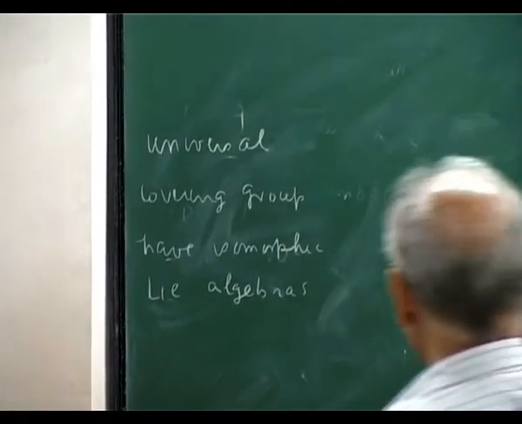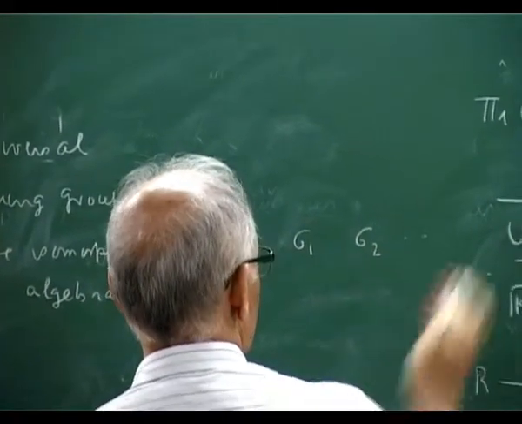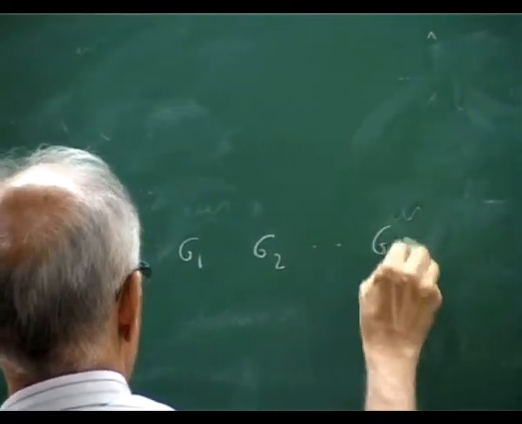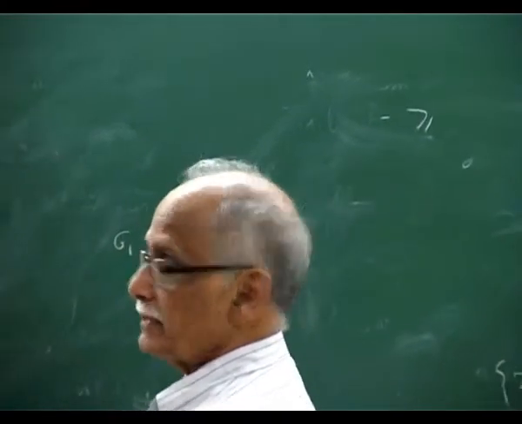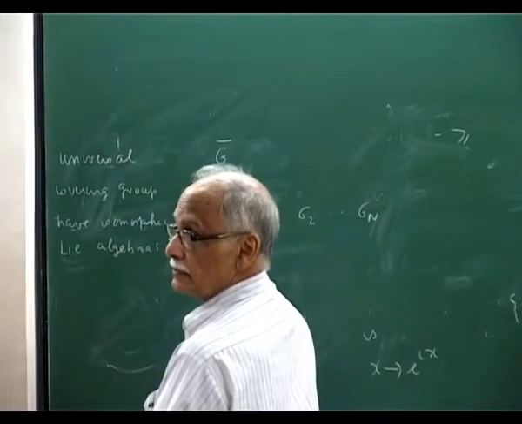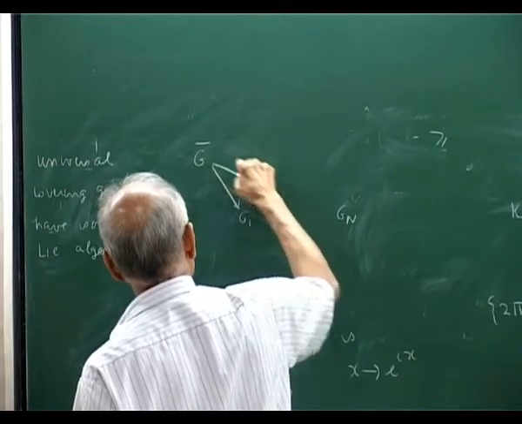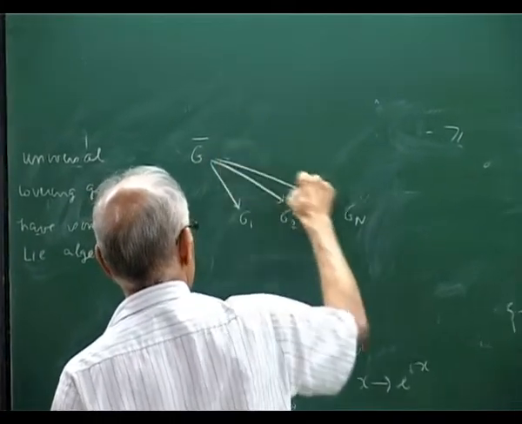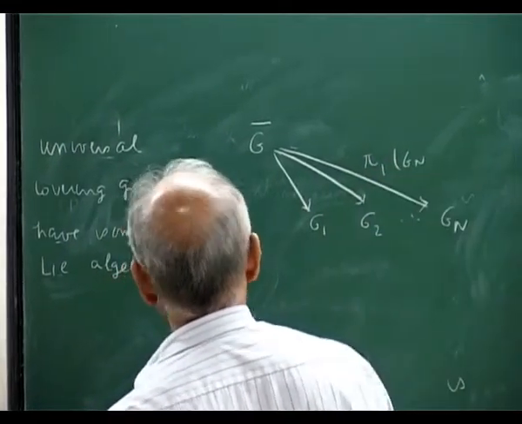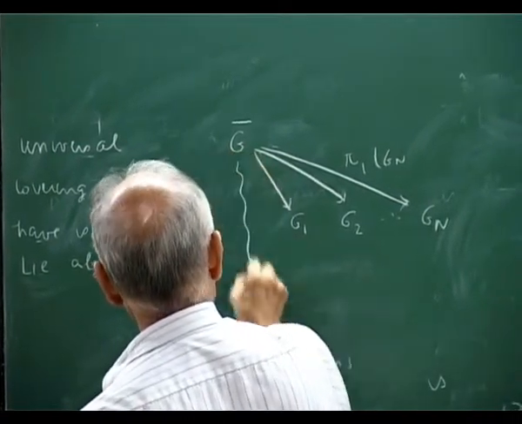So you got a bunch of groups G1, G2, there can be many, say Gn, but they may all contain some particular universal covering group, the same, because it depends upon how you factor. So there is this phi 1 of Gn, okay. Then all of them, let me put it like this, have the same Lie algebra.